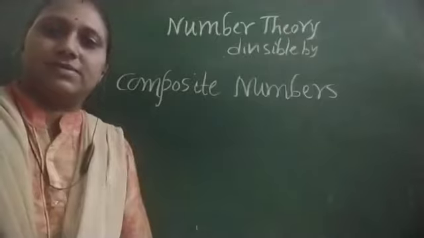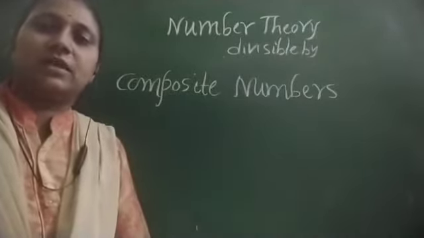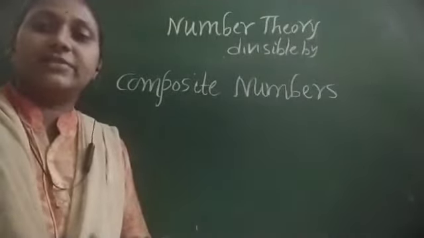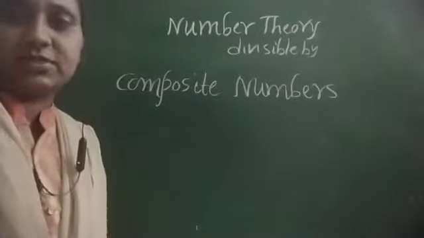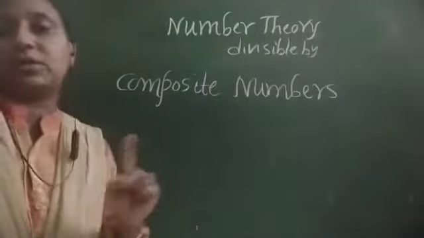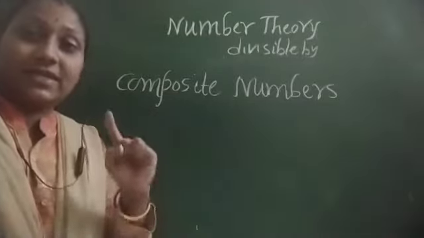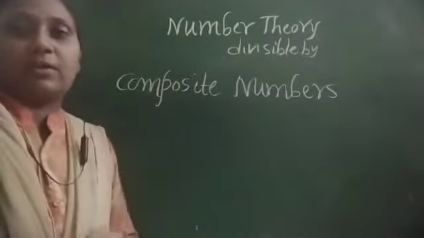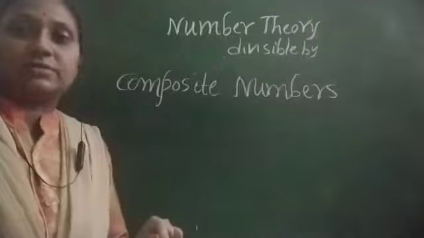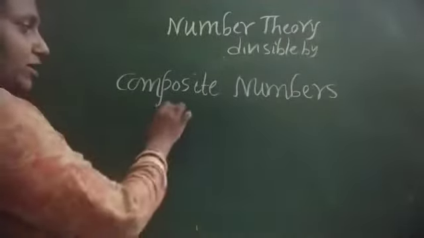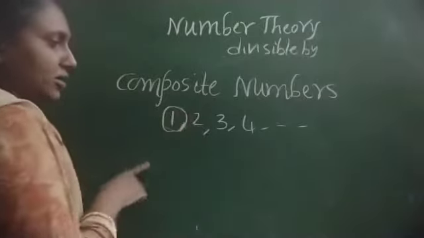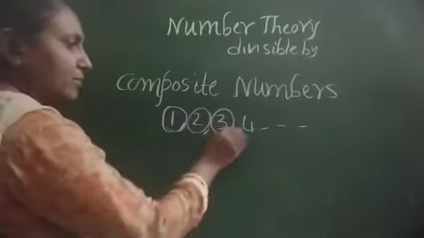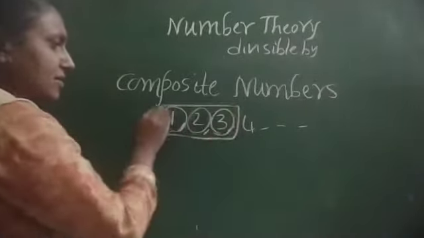What are composite numbers? Composite numbers means the numbers which are not prime, neither 1. Those numbers we can say are composite numbers. Suppose you take 1. 1 should not be a composite number, neither 1 nor prime. So what are the numbers? 1, 2, 3, 4. All these are numbers, you know. 1 is not a composite. 2 is a prime. 3 is a prime. So these will not be composite.